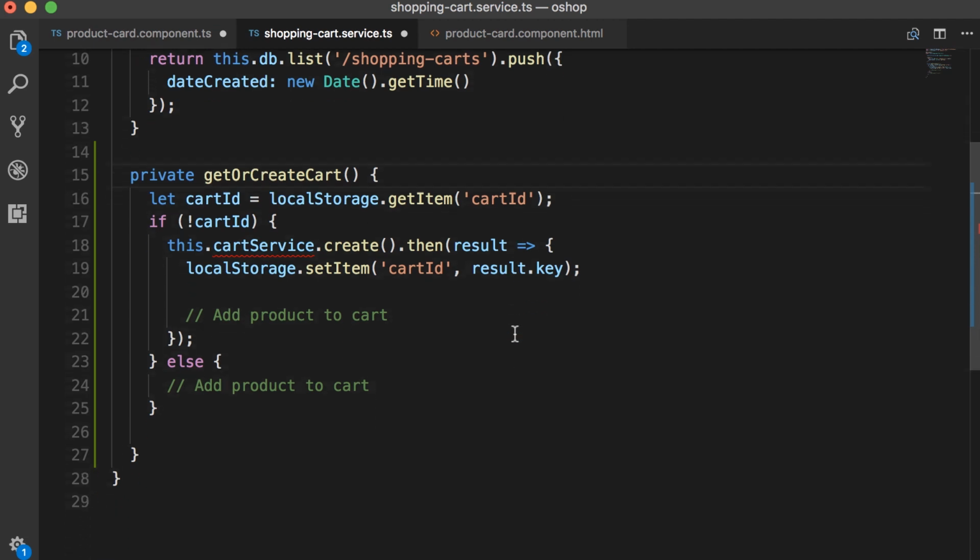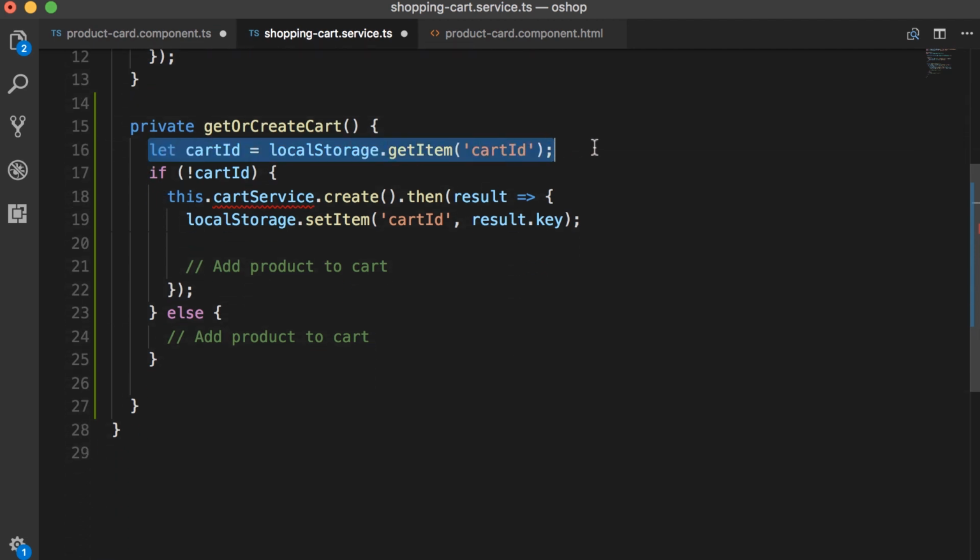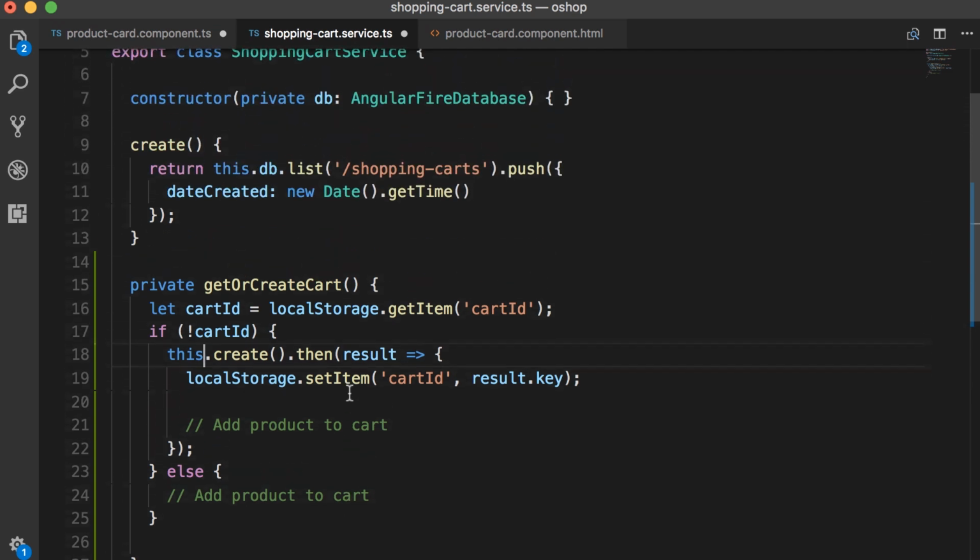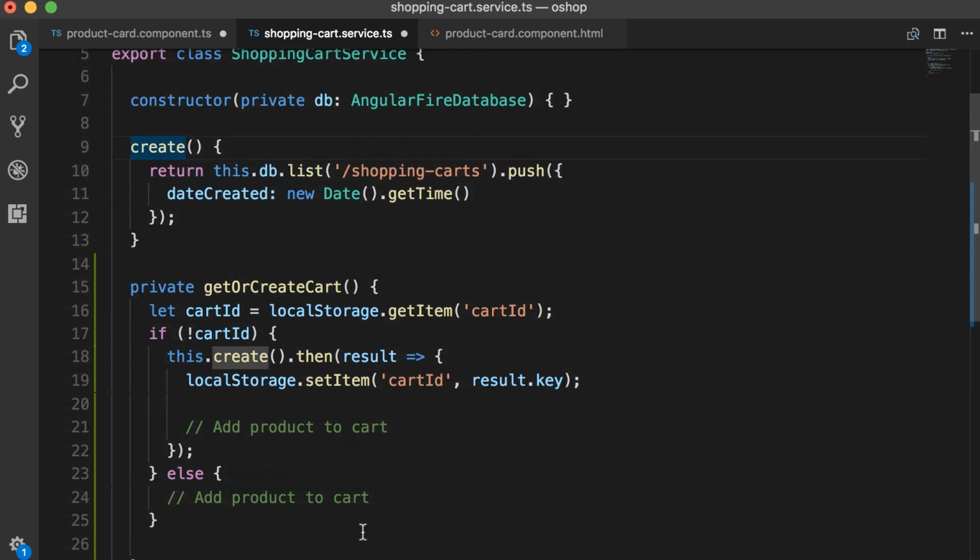So here we're going to go to the local storage, find the cart ID. If we don't have it, we're going to call the create method inside our service to create a new shopping cart. And this also means we should make this method private so we can't call it from the outside. We don't see it from the outside.